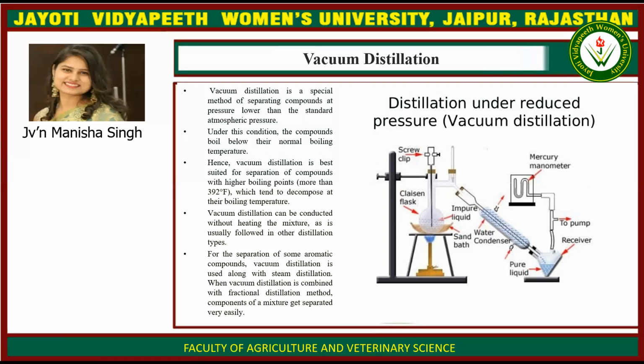Vacuum distillation can be conducted without heating the mixture, as is usually followed in other distillation types. For the separation of some aromatic compounds, vacuum distillation is used along with steam distillation. When vacuum distillation is combined with the fractional distillation method, components of a mixture get separated very easily.